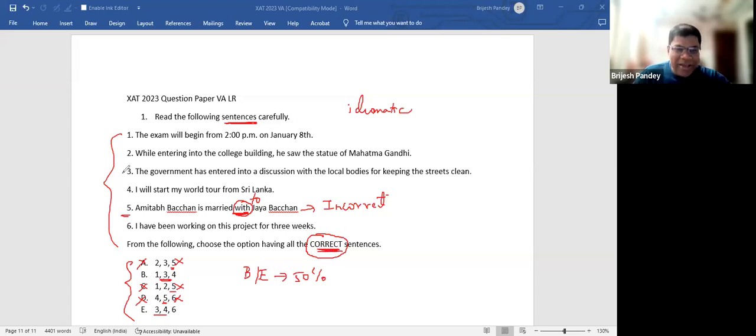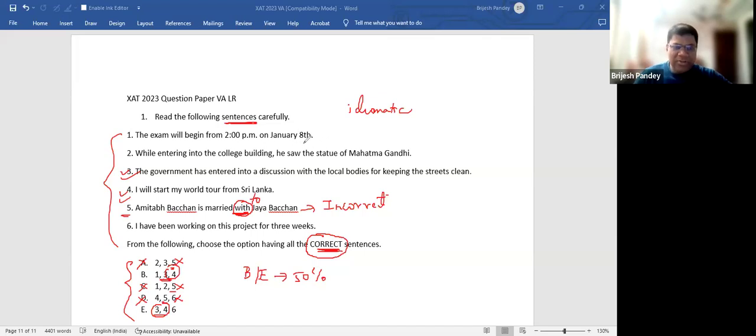So 3 looks correct, has entered into a discussion. 4 looks correct. I will start my world tour from Sri Lanka. In fact, 4th is the best sentence. There is nothing wrong with it. So both 3 and 4 are correct. There is nothing wrong with 3, nothing wrong with 4. So it is either 1 or 6. One says the exam will begin from 2 p.m.